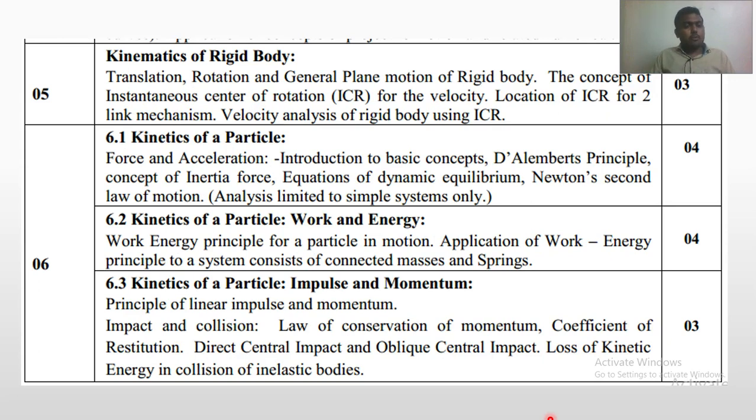Then the fifth one is kinematics of rigid body. There will be a total of 2 questions of kinematics of rigid body, 4 plus 5, 9, or 4 plus 6, 10, or 5 plus 5, 10, like this. So 9 to 10 marks. Here we are going to study translation motion, rotation motion, and general plane motion. Then we are going to cover the concept of ICR, that is instantaneous center of rotation for the velocity, how to locate ICR, and how to analyze the velocity by using the ICR method.